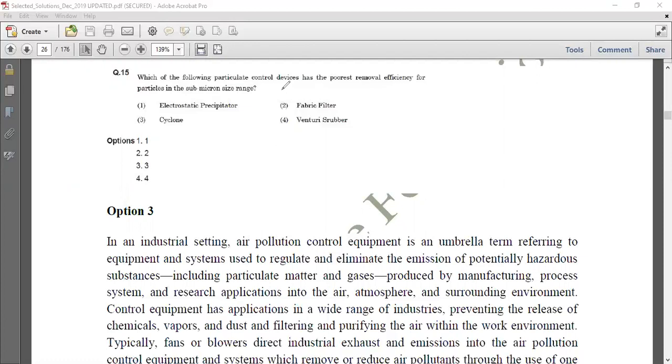Hello friends, we are back with question number 15 of December 2019. This question is basically about air pollution abatement technology. It asks which of the following particulate control devices, particulate matter meaning dust or aerosol, has the poorest removal efficiency for particles in the submicronic size range. Means it is asking which one has the poor efficiency for submicron or small particles.